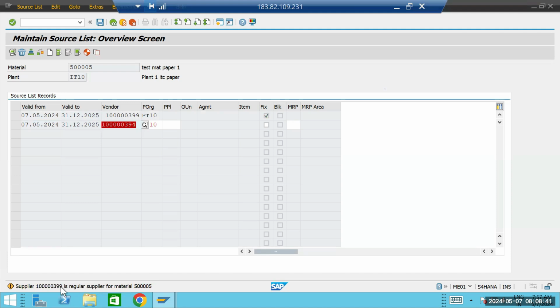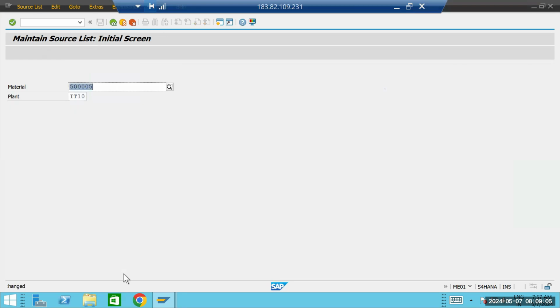So it is showing a warning message. Here you can see it is a warning message, with a yellow color button. It says that supplier 399 is a regular supplier for this material. Because you are adding a new one, it is showing that there is a regular vendor for this period. So don't worry, just hit enter. Okay, now just save this one.